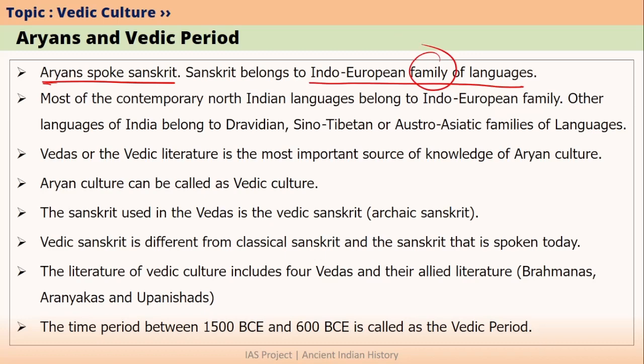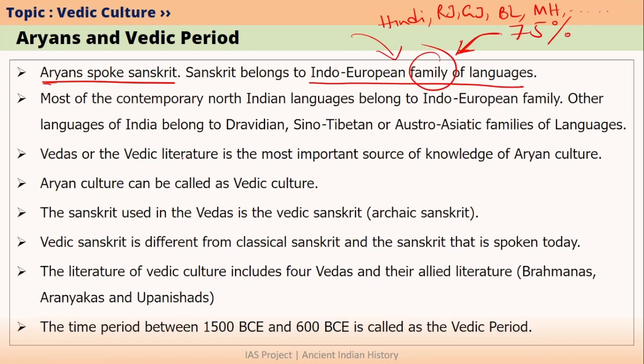We know that India has many languages. Are all of these languages belonging to Indo-European family of languages? No. But most of the languages that are spoken in India today belong to Indo-European family of languages. Actually, about 75% of people today in India speak languages that belong to Indo-European family of languages. For example, Hindi, Rajasthani, Gujarati, Bengali, Marathi, all these languages come under Indo-European family of languages.